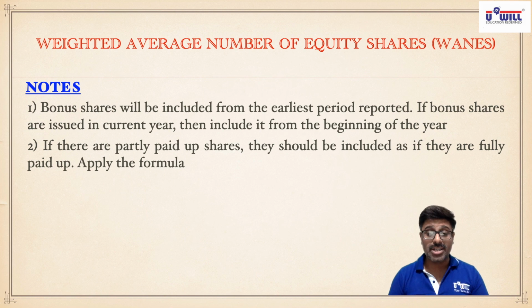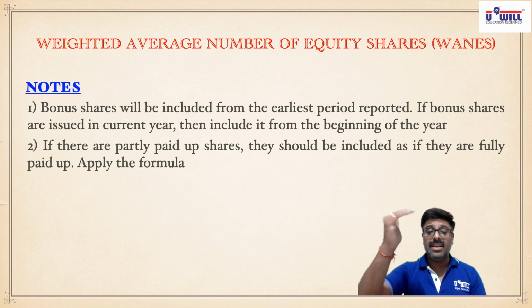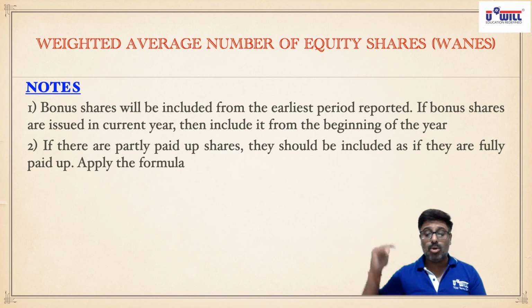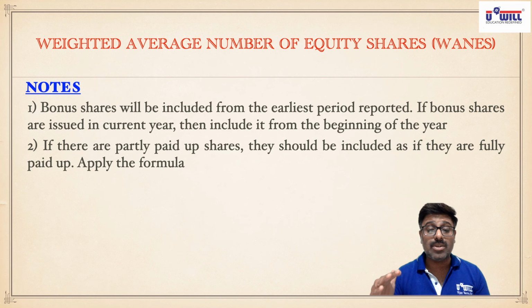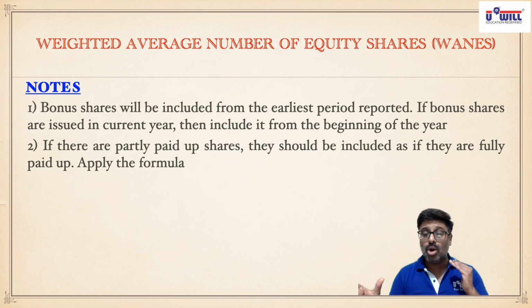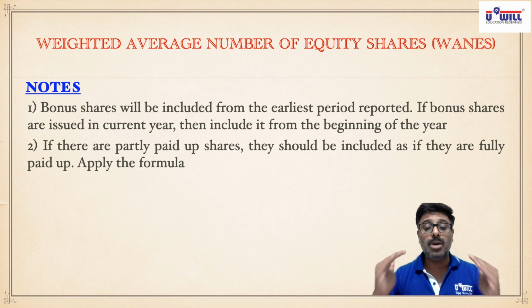You understand the logic? 20,000 shares, you are investing 2 lakh rupees in the business. So profits will have more effect from it. Another 20,000 shares, 5 paid up, you are investing only 1 lakh in the business. So it will have lesser effect on the profits. So in the profits, the effect is not equal to 20,000 shares. You are investing 1 lakh rupees, which means the effect on profits is only equivalent to 10,000 shares. So in the denominator, you don't take 20 plus 20, 40,000. You take 20 plus 10, 30,000 shares only.